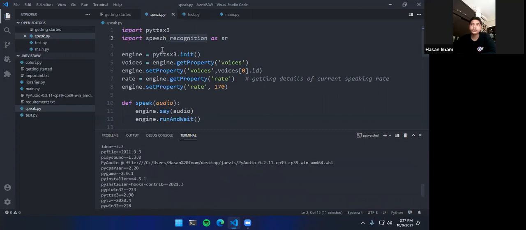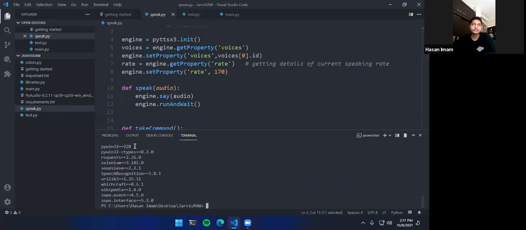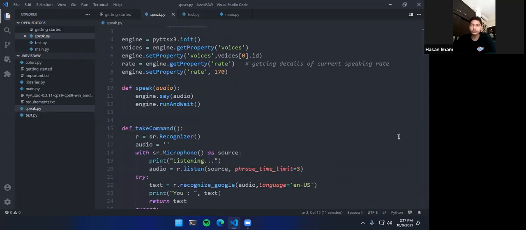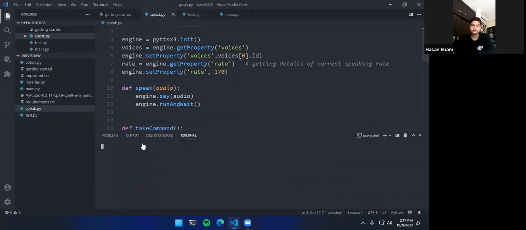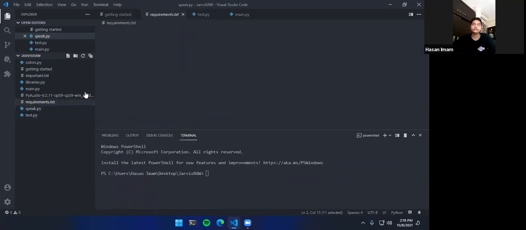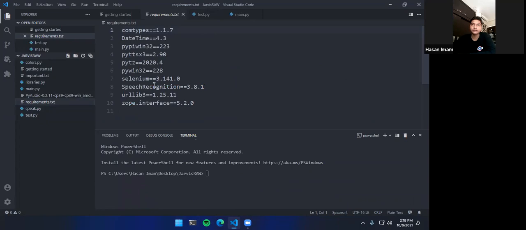If you don't want to install them one by one, what you can do is just take my code, the link I have given, and all you need to do is install requirements.txt. As you can see, requirements.txt is the file that houses all the libraries that we are using in this project.